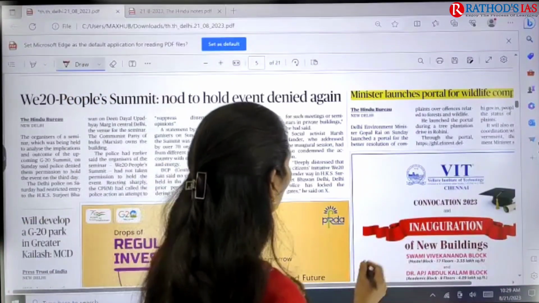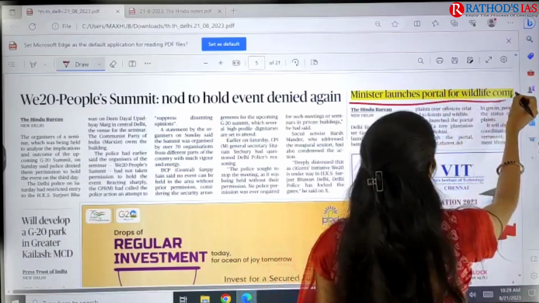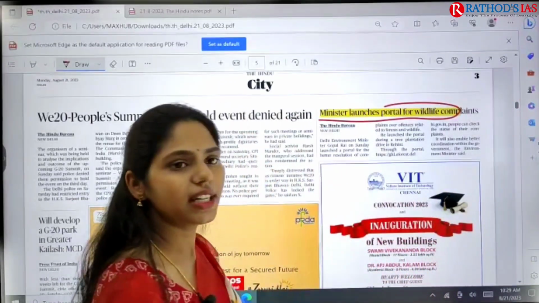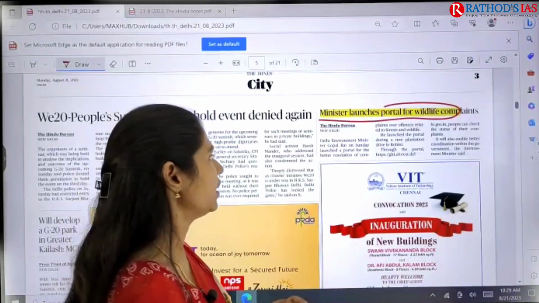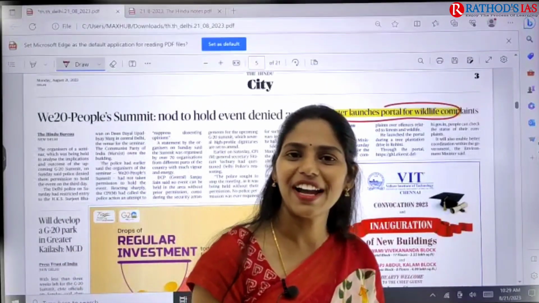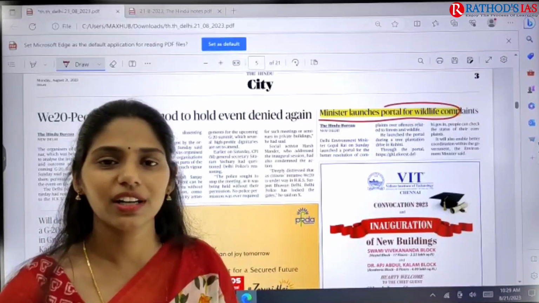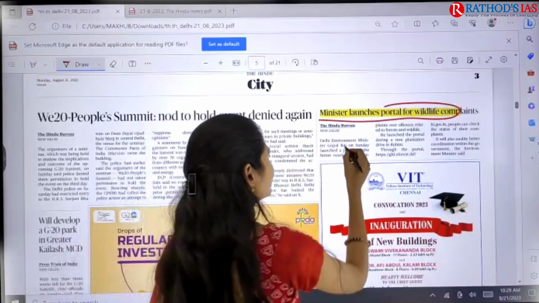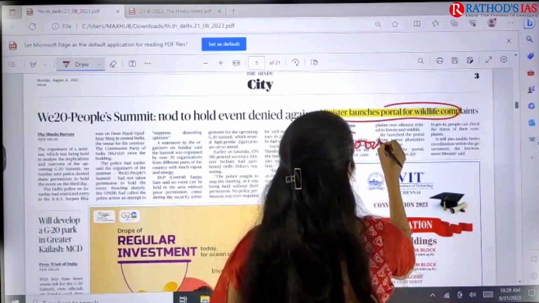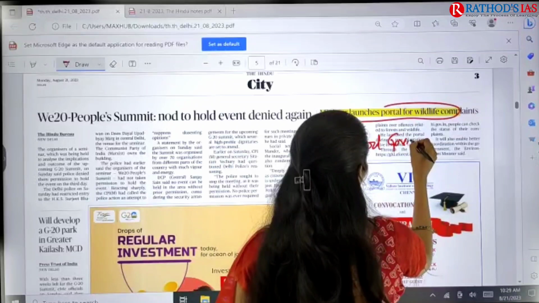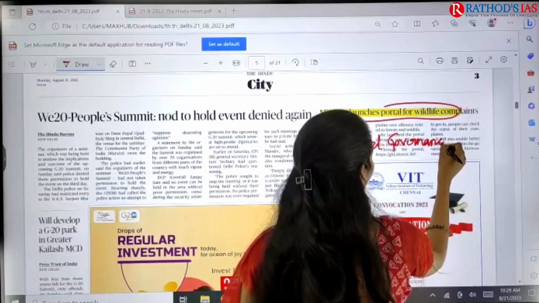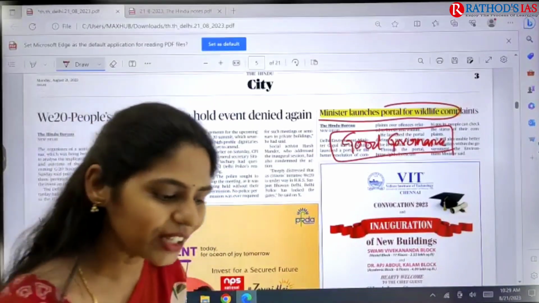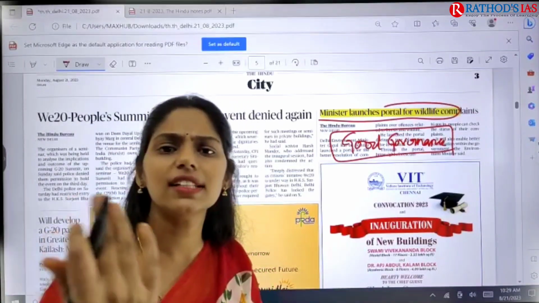This article is talking about a minister launching a portal for wildlife complaints. Here the Delhi Environment Minister launched a portal. This type of portal will help people lodge their complaints. So it is one example of good governance. Where can you use this article? Whenever you are writing an answer regarding good governance, you can add such recent examples.